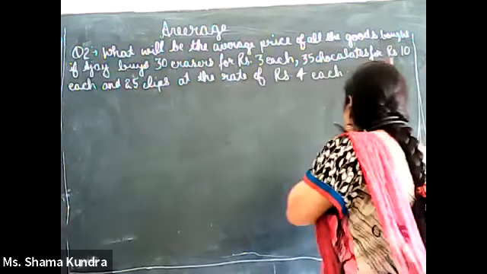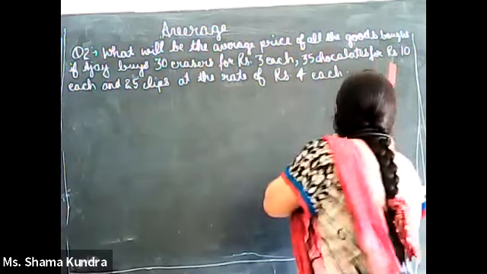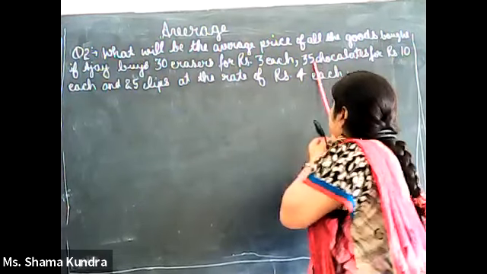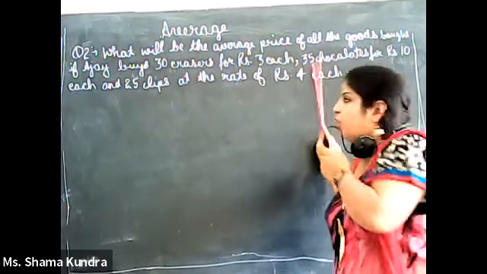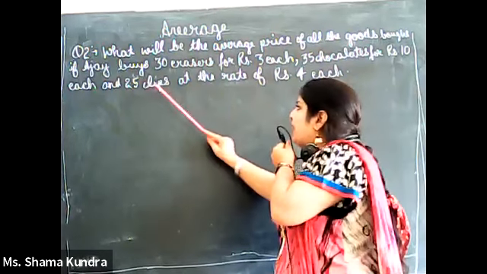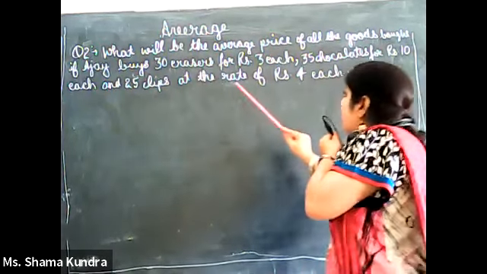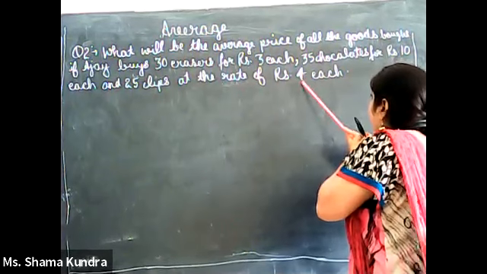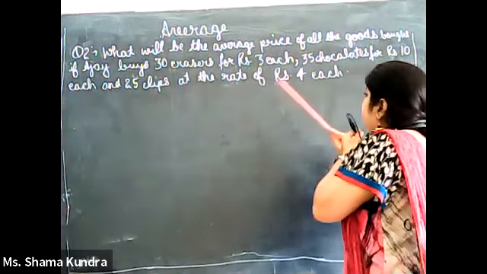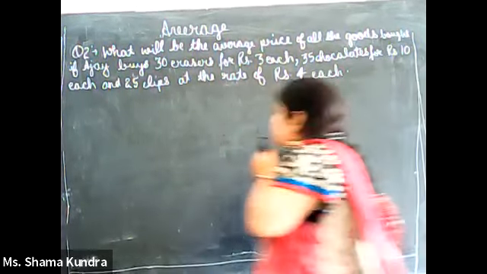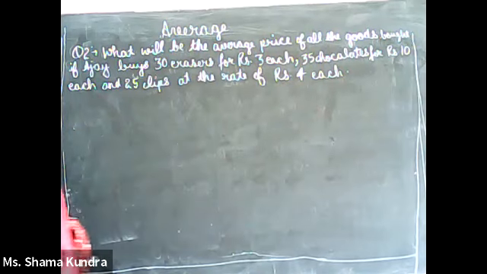Means cost of one chocolate is rupees 10 and he buys a total of 35 chocolates and 25 clips at the rate of rupees 4 each. Means cost of one clip is 4 rupees and he buys a total of 25 clips.